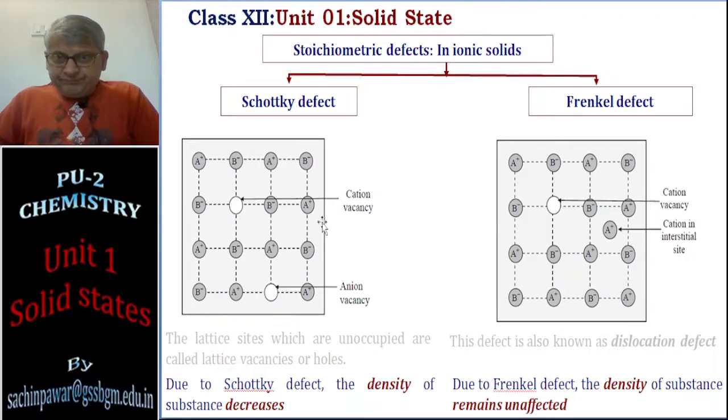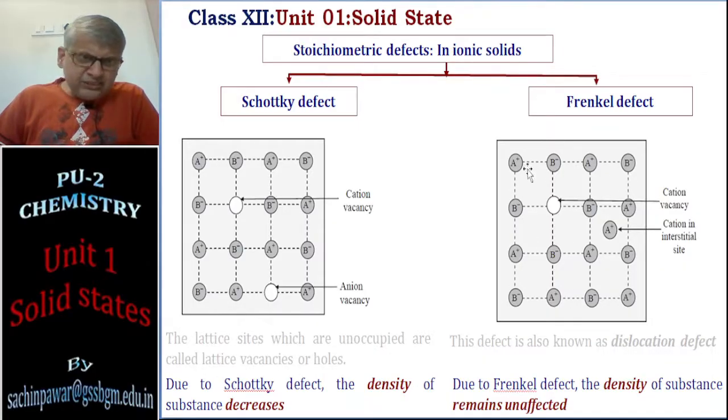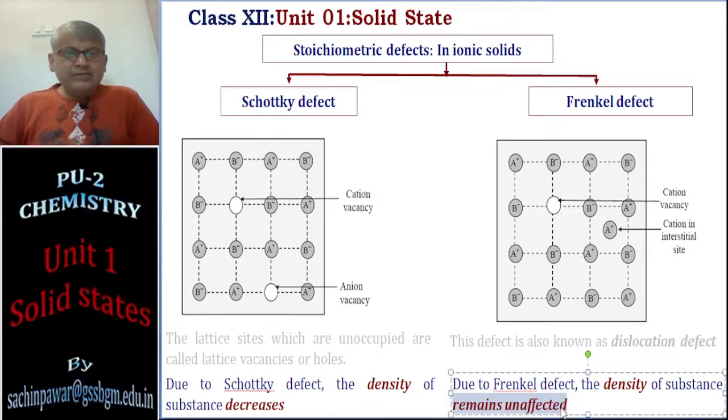Regarding density, as I have already explained, Schottky defect is like a vacancy defect. Empty space is created. Mass per unit volume in this area is going to decrease because of this empty space. That means density should decrease by Schottky defect. In Frenkel defect, the number of particles is not changed. The mass per unit volume is not changed. So density remains unaffected in case of Frenkel defect. So this is Schottky defect and Frenkel defect.